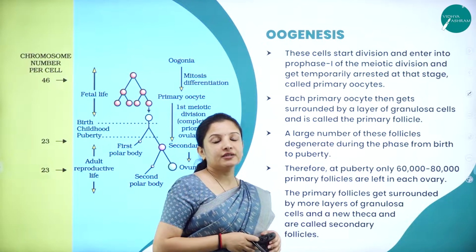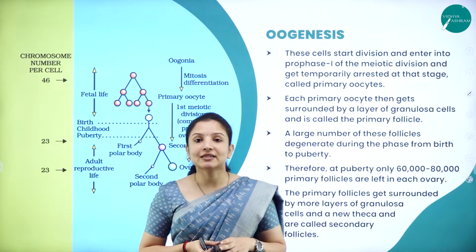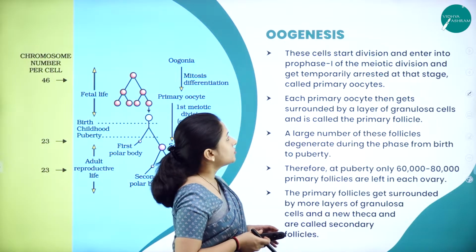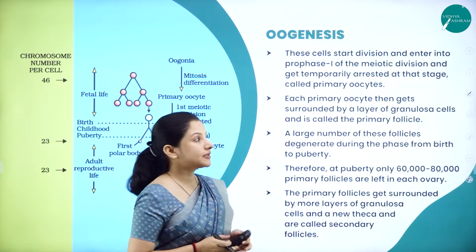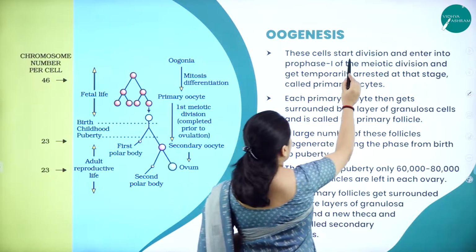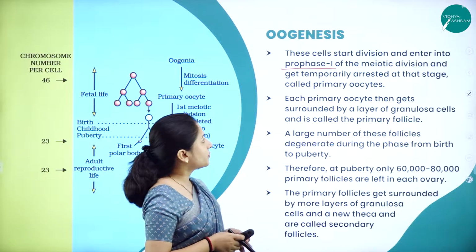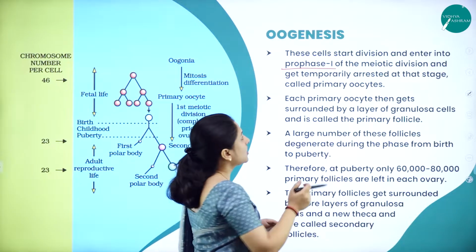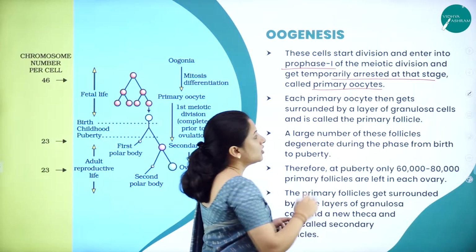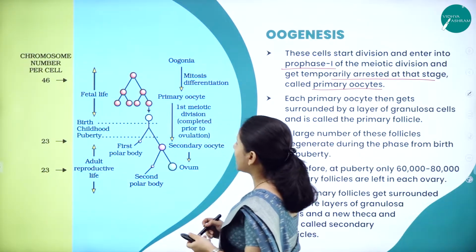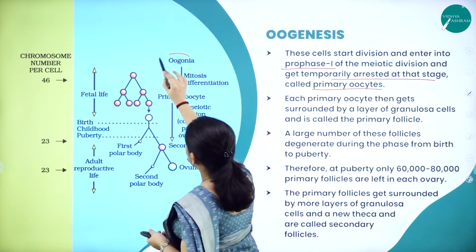What happens? First, let us look at a schematic representation. In oogenesis, the gamete mother cells first undergo division and enter into prophase 1. They undergo prophase 1 of meiotic division and get temporarily arrested at this stage, called the primary oocyte. So here first it is mitotic division, of the oogonia that has been formed.